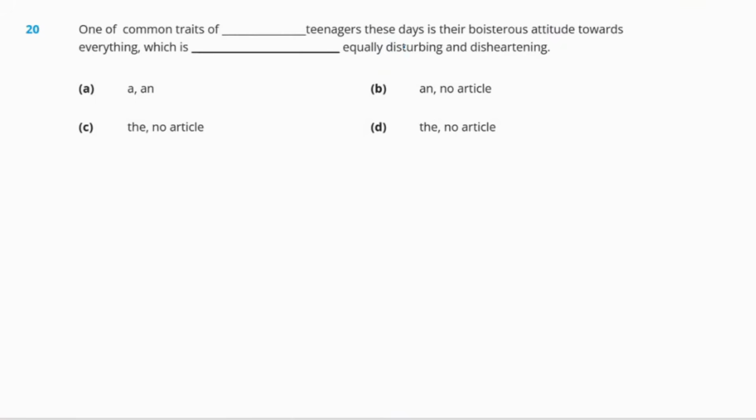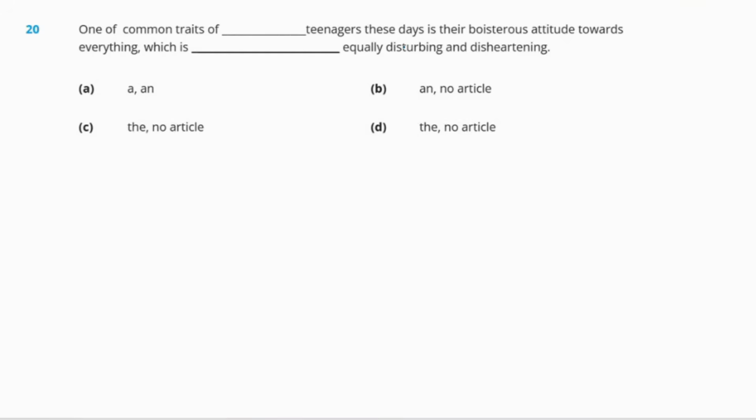Now, question 20. One of the common traits of dash teenagers these days is their boisterous attitude towards everything, which is dash equally disturbing and disheartening. Okay. Now, the options, we have to fill in the blanks with the appropriate articles. So, the options are A and N and no article, the and no article, and the and no article again. Okay, there might be some issue with the options. So we'll focus on the first three options only.